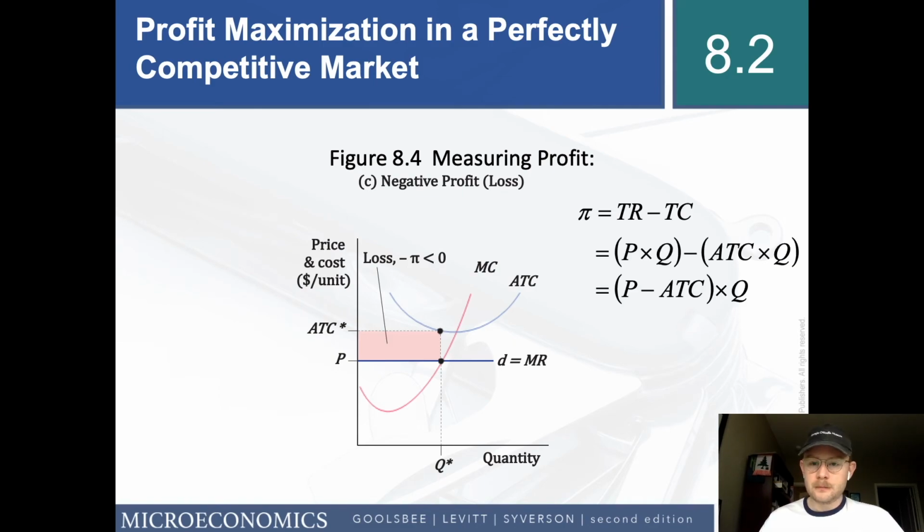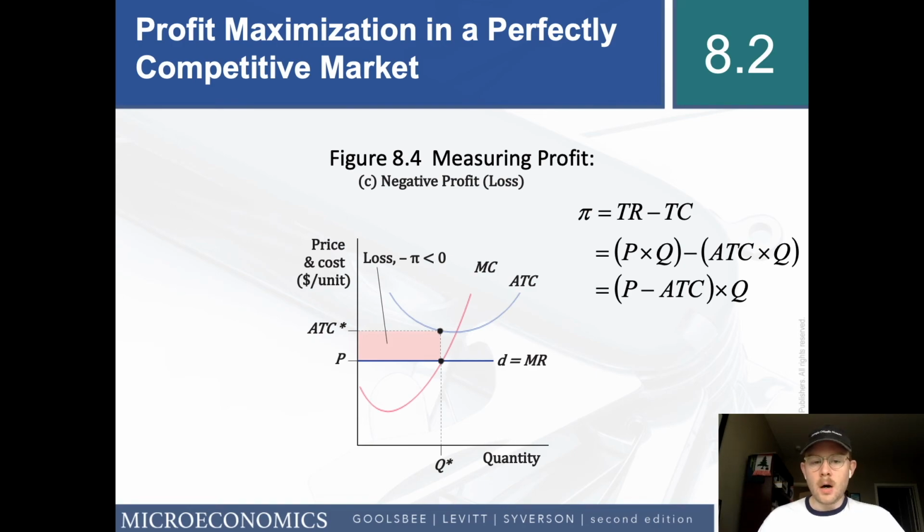The formula for profit then is just total revenue minus total costs. Pretty simple idea. This is almost an accounting idea. You have the amount that you bring in in revenue subtracted by the amount that you're giving out in costs.